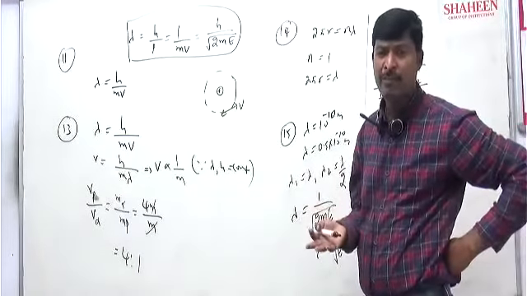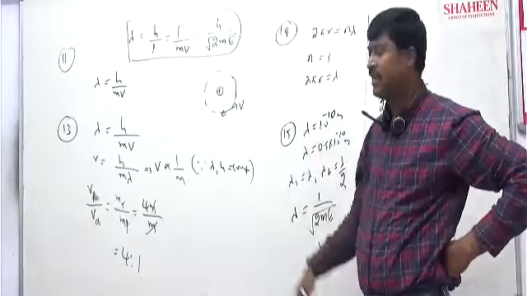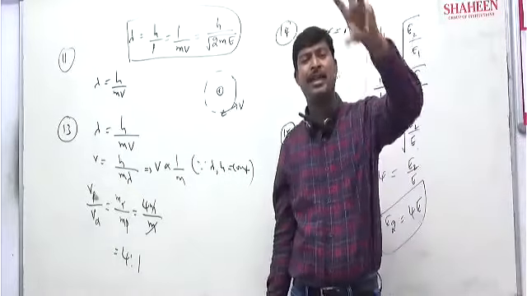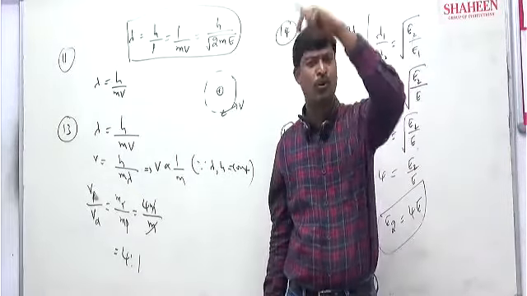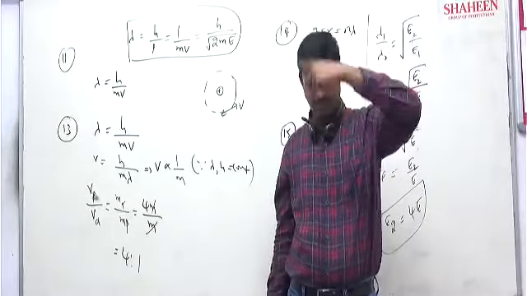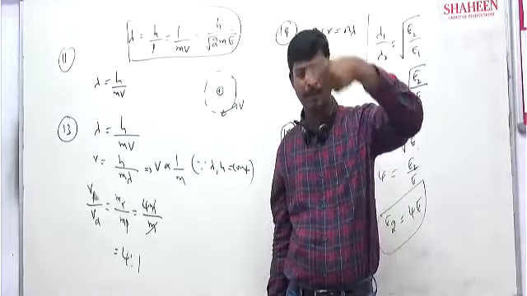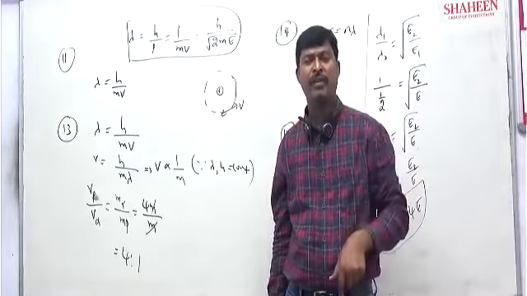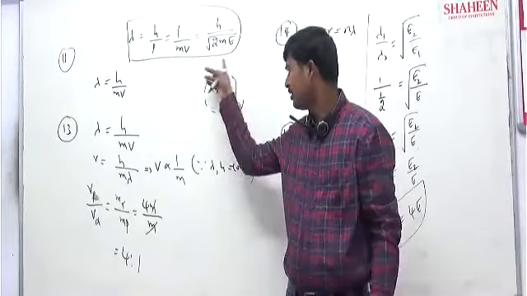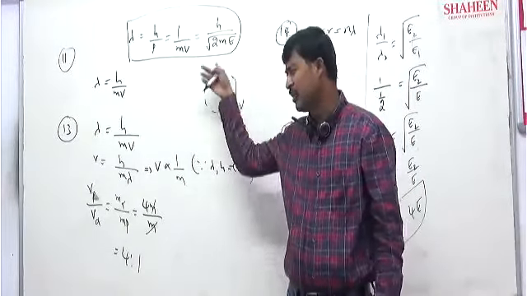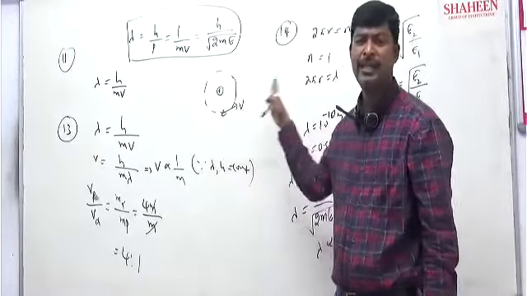De Broglie said that the total circumference of the orbit will be equal to an integral multiple of the wavelength, n into lambda.